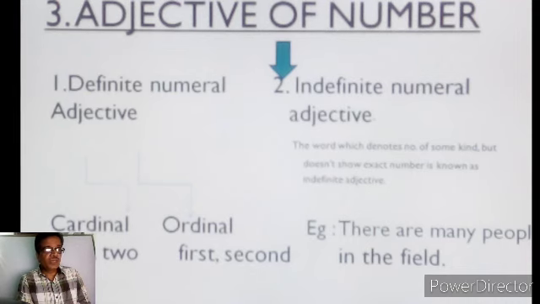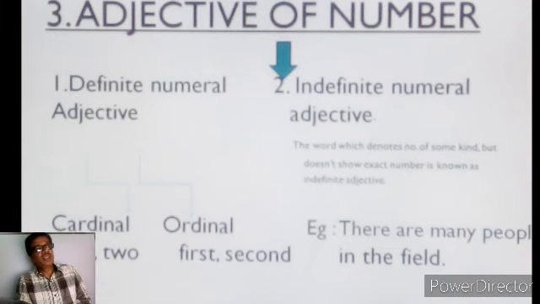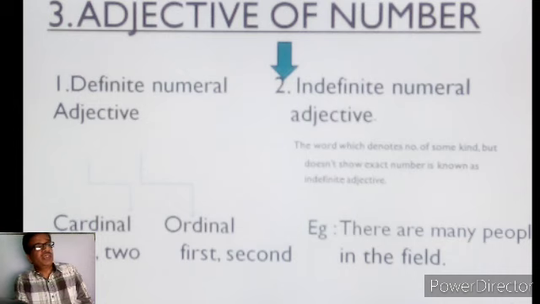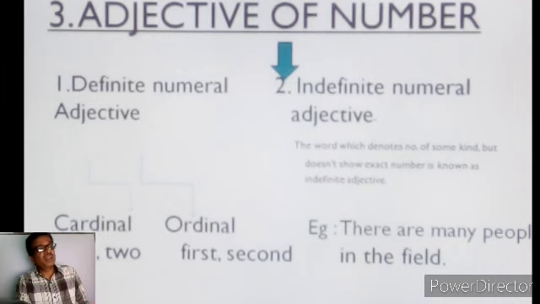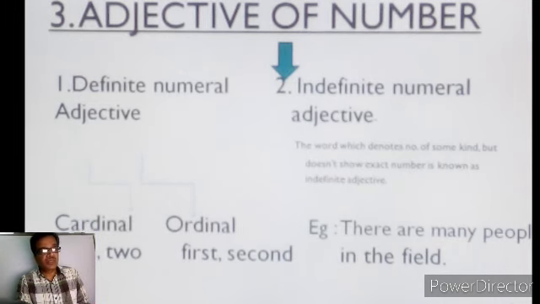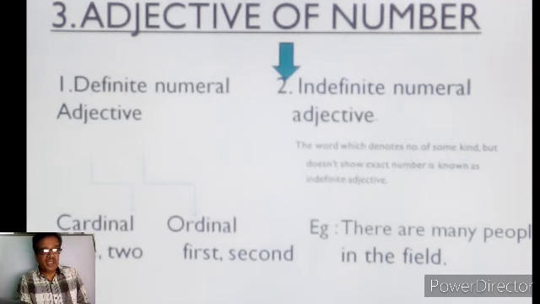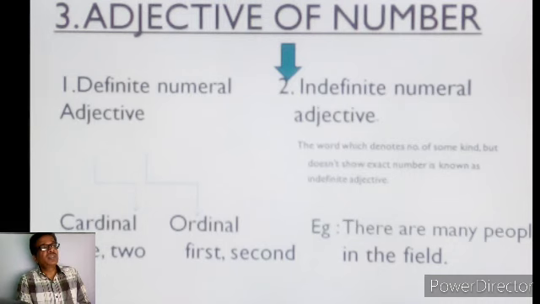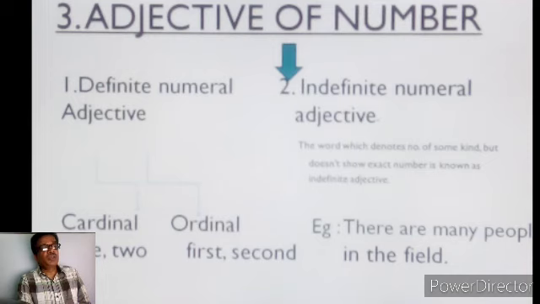Before knowing the definition of definite and indefinite, we have to know that there are 2 parts of definite numeral adjective. First is cardinal number and second is ordinal number. When we are expressing our number by saying 1, 2, that is cardinal number.